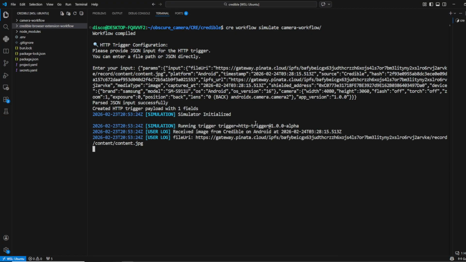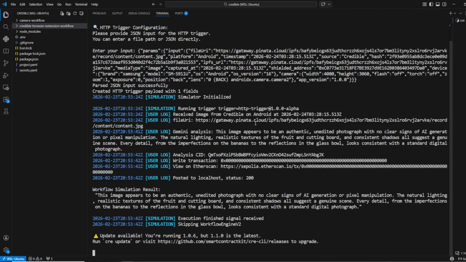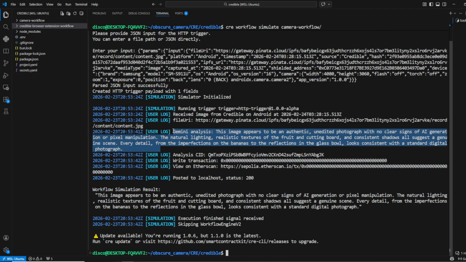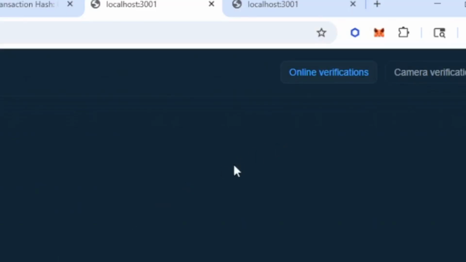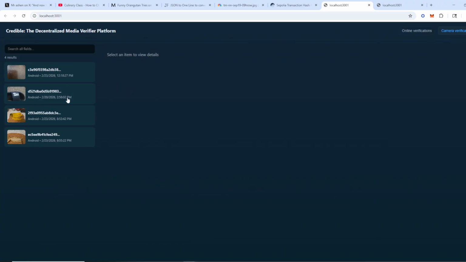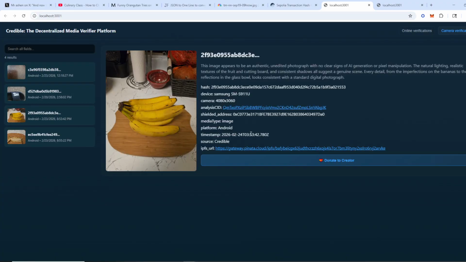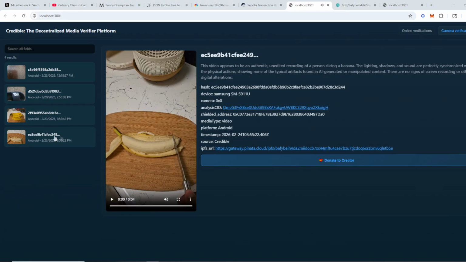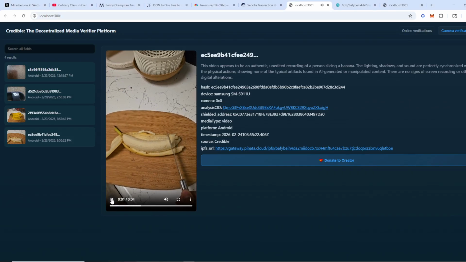CRE is going to grab the payload and do Gemini analysis before re-uploading to IPFS and to the smart contract, and finally to the website. On the website, you can see more details. If you go to the camera verifications tab, you can see all of the content that has been taken with your camera devices. Here we have the picture as well as the details of the device itself. And then here we have the video that was uploaded as well to IPFS and verified by CRE.